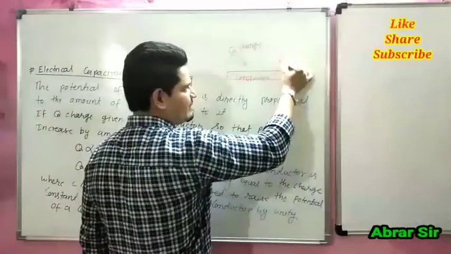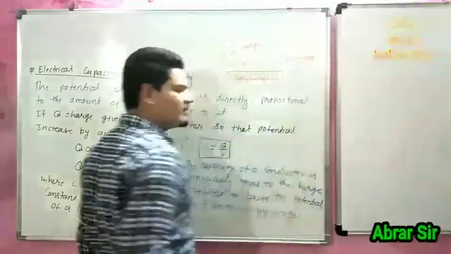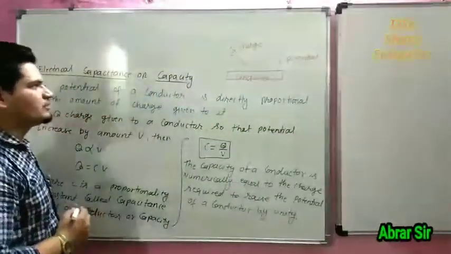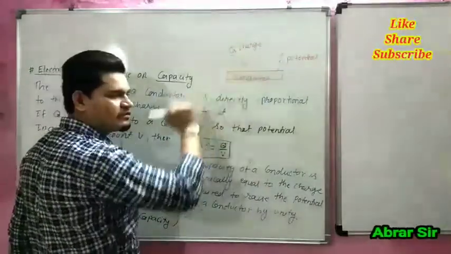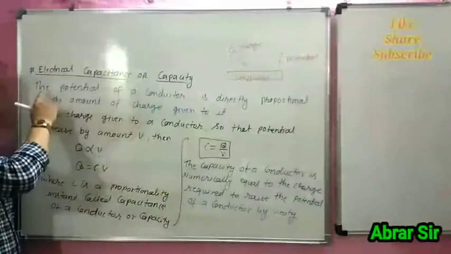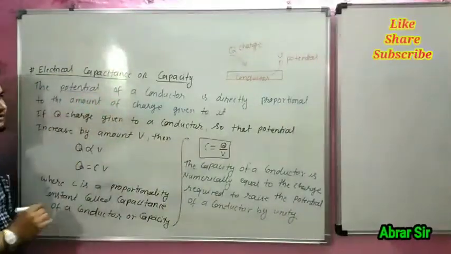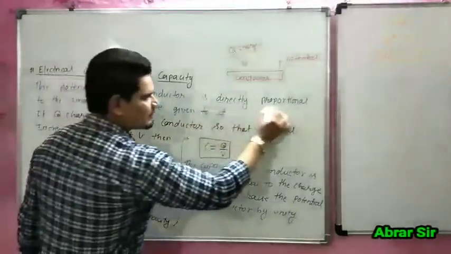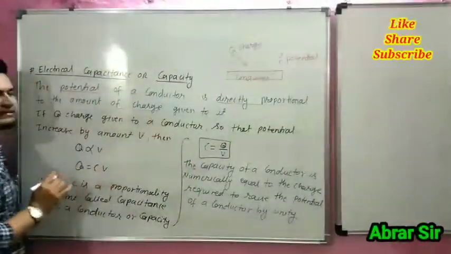Potential is denoted by V. We already studied potential in the second chapter. So the potential of a conductor is directly proportional to the amount of charge given to it.